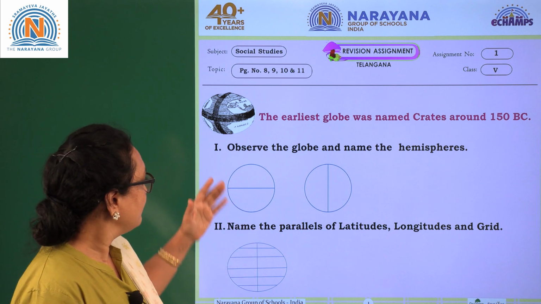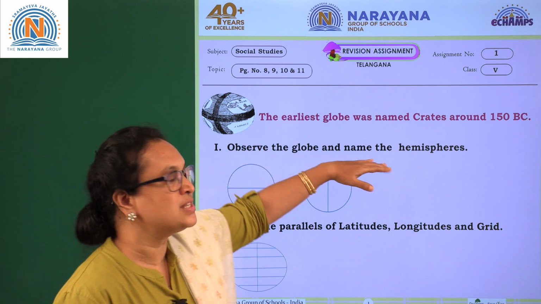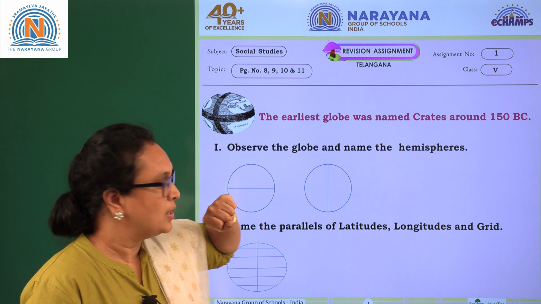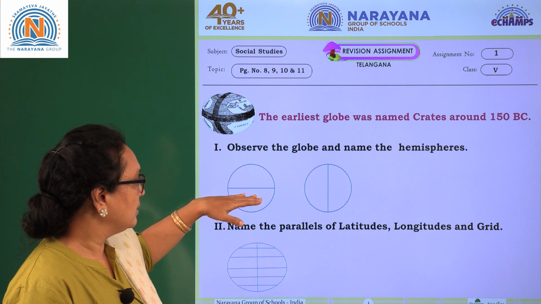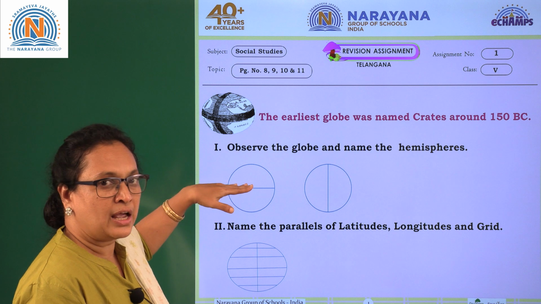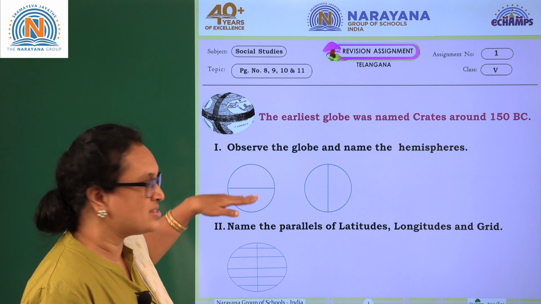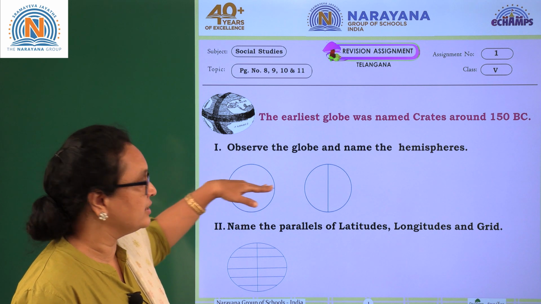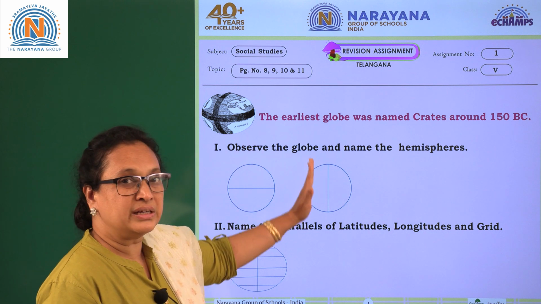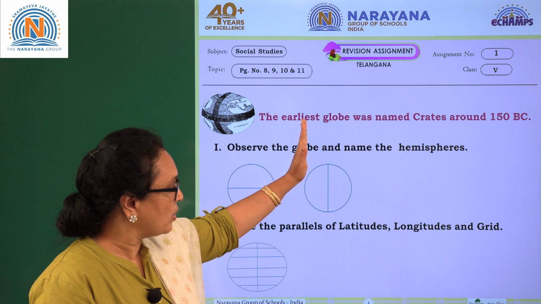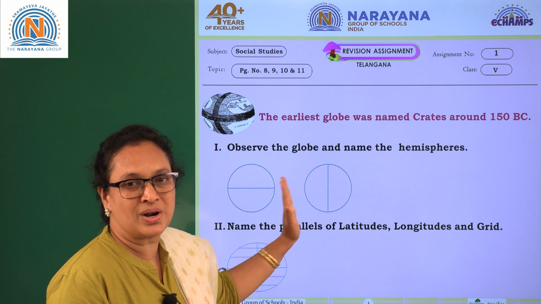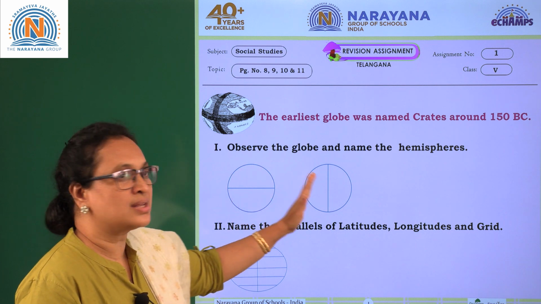Let's start. Observe the globe and name the hemispheres. Here you can see the globe is divided into two exactly equal halves, and you have to name them. What is this and what is this? This is latitude. And if you see the next picture, it is longitude. It has again been divided into two equal halves. What is this? What is that?